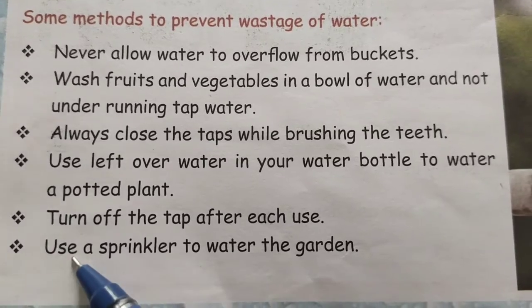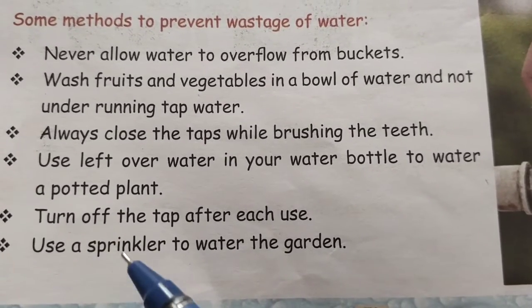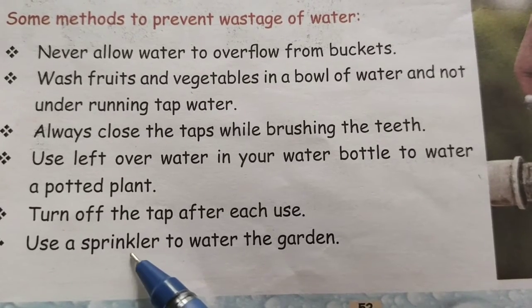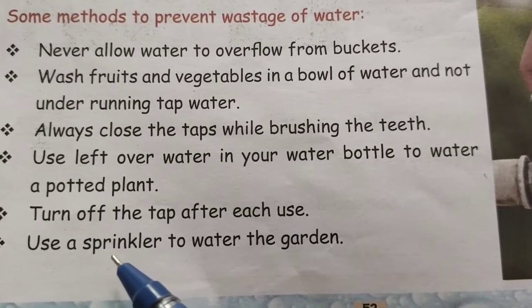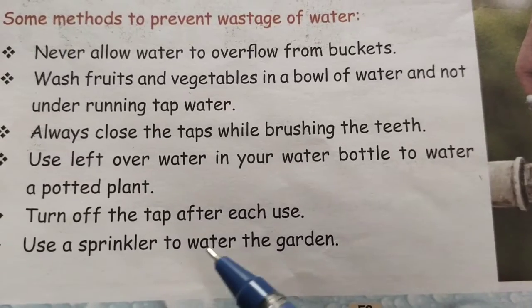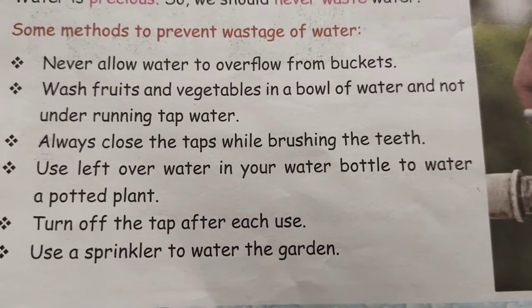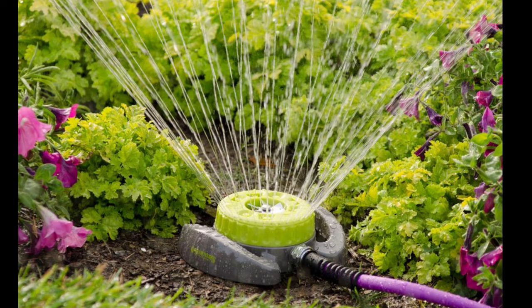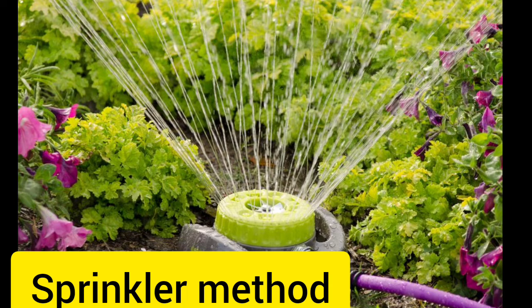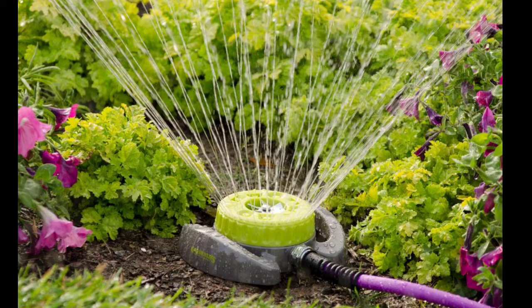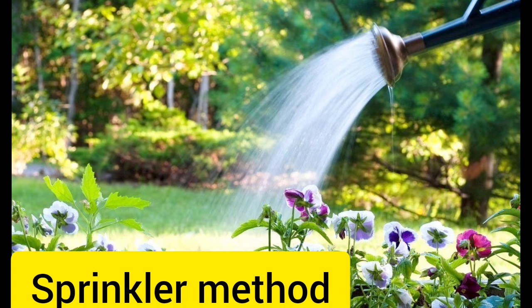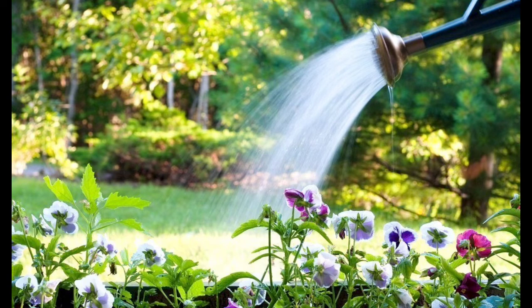Students, the last one is use a sprinkler. Sprinkler method, it means spraying method. Instead of pouring the water to the plants, we spray the water to the gardening plants. Students, now look at this picture. This is a sprinkler method. So this method is used to spray the water to the plants in the garden. This method is used to avoid the wastage of water.